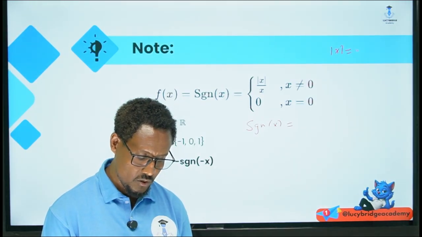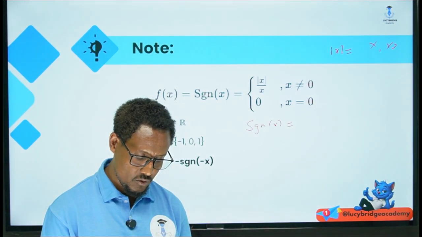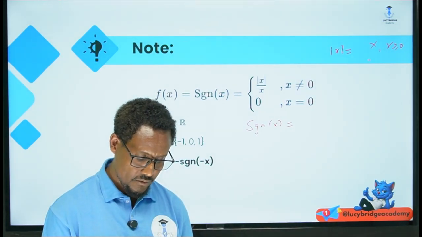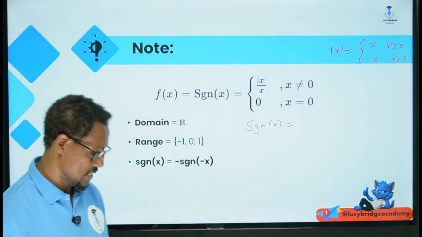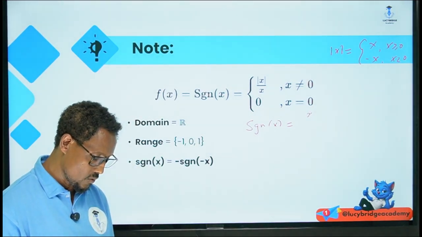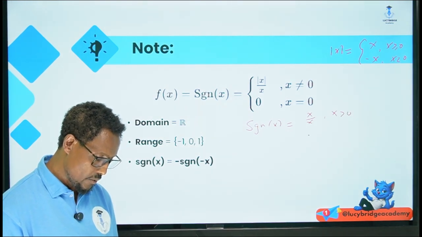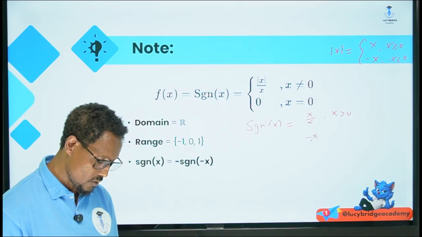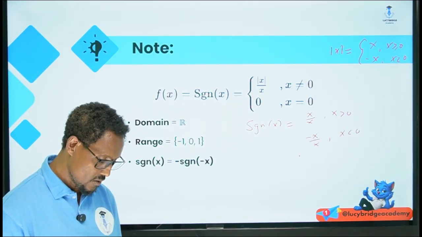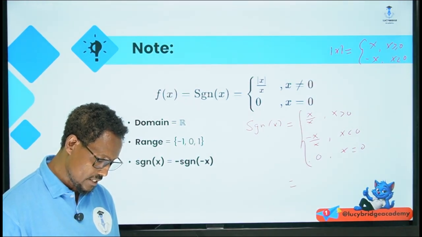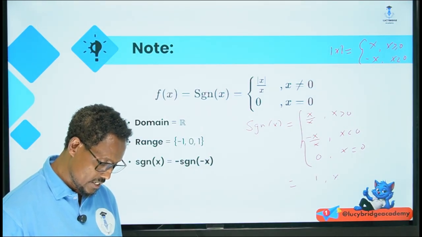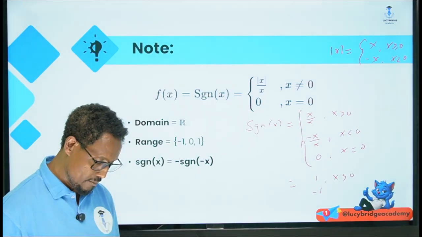The absolute value of x is equal to x if x is greater than or equal to 0, minus x if x is less than 0. ይህን definition apply ስናደርግ በx ቦታ አንድ x እናስገባለን። x over x when x is greater than 0, x different from 0 በሚለው ቦታ when x is greater than 0 እንላለን። Again when x is negative, the absolute value of x is minus x, over x when x is less than 0, and 0 when x is equal to 0 ማለት ነው። This definition, so x over x means 1 when x is greater than 0 and minus x over x is -1 when x is less than 0 and 0 when x is equal to 0.